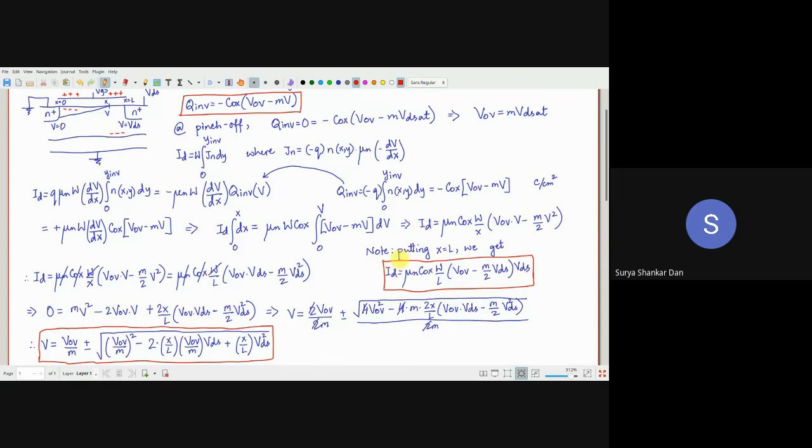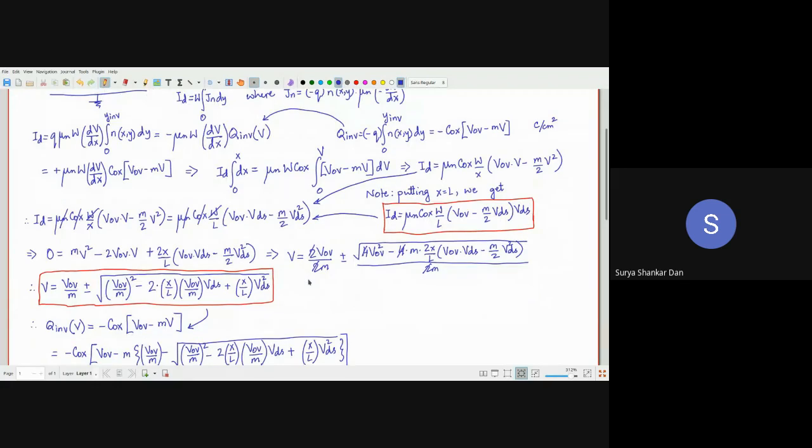So we can write finally that we can essentially bring it here and bring it here. So what do we get? You can cancel all these terms, and essentially you are left with, notice, a relation between capital V and VOV, and x and capital L, and of course VDS.